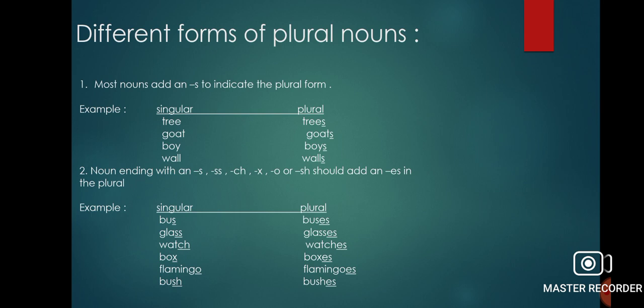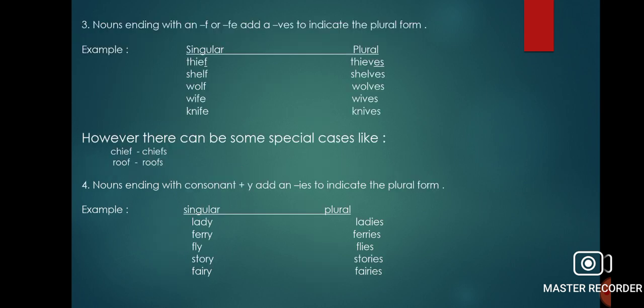Right everyone? So here you can see in the singular form there is s, ss, ch, x, o and sh. So we have added es in these words to make them plural.